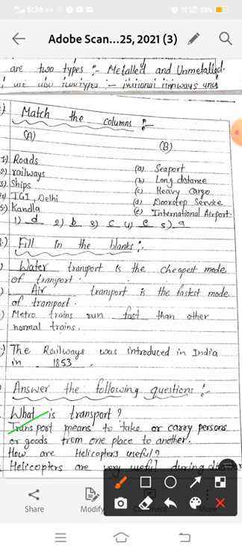Okay, and how are helicopters useful? So helicopters are very useful during disasters. Okay, helicopters are very useful during disasters. Why? They are most useful and provide help in disasters or emergencies like flood, drought, and other natural or man-made calamities, because these are very small in shape and can be landed anywhere.